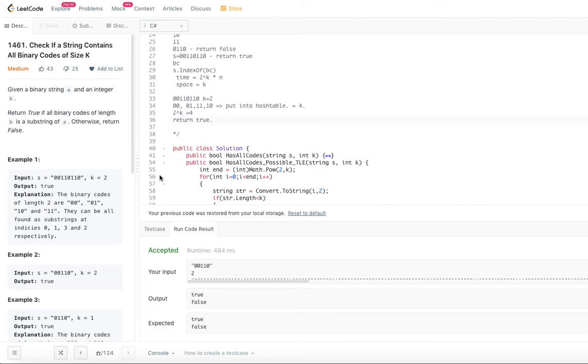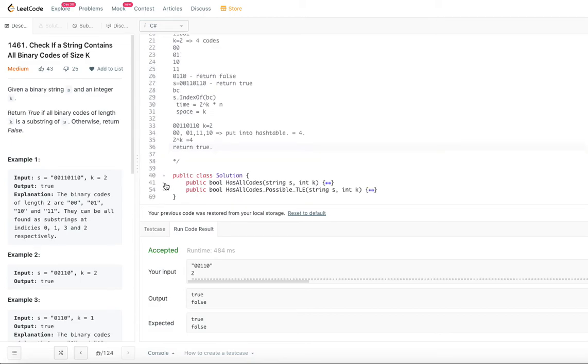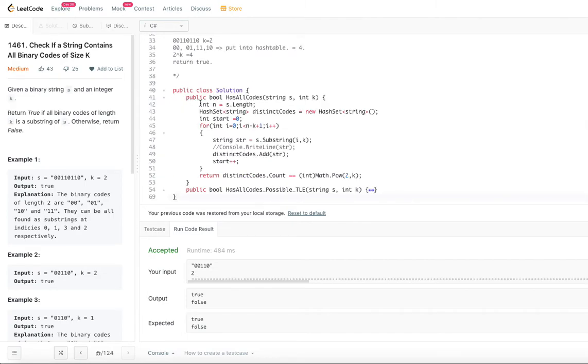Let's go ahead and look at the code for that particular algorithm also. It's pretty simple. We will go through the exact same concept that we discussed. With k equal to 2, generate all the substrings of length k. First, n is the string length. We have created a hash set for distinct binary codes, and int start is equal to 0. That's where we are starting.